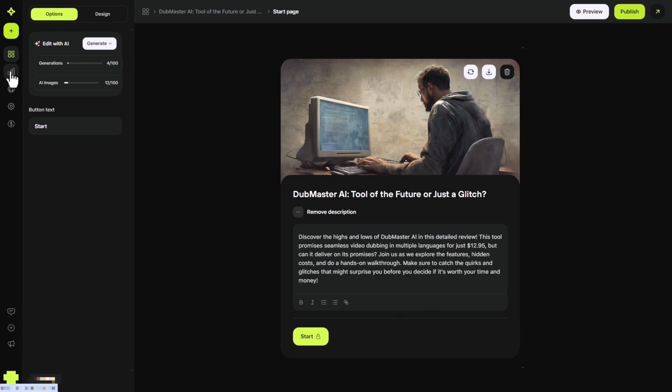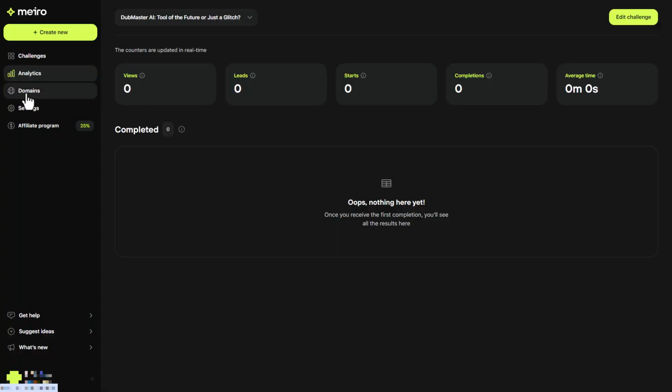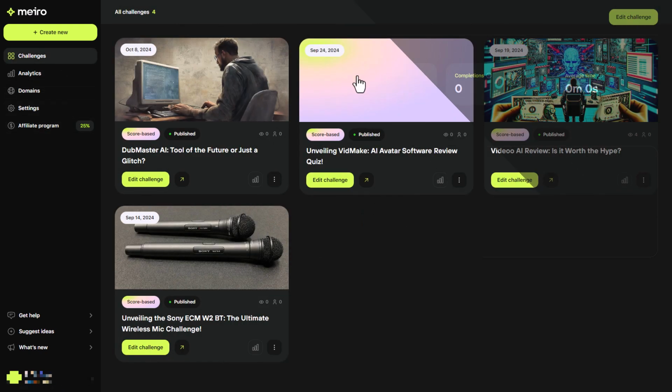So we can get stats and all manner of other things. We can look at domains. We can have settings. There's loads of things we can do here. You can see I've done a few of these.